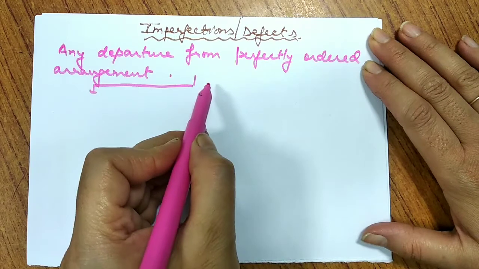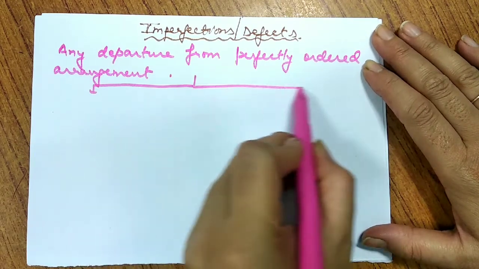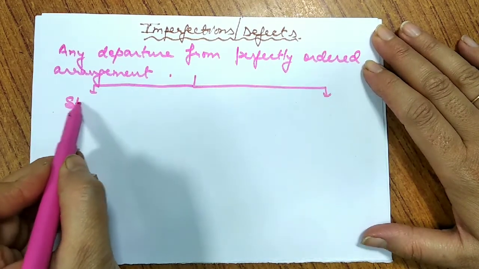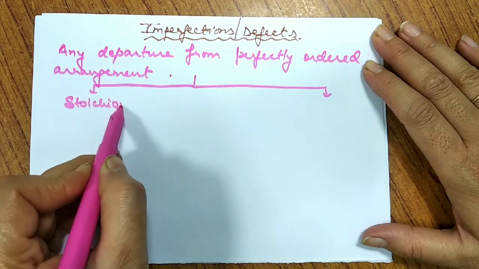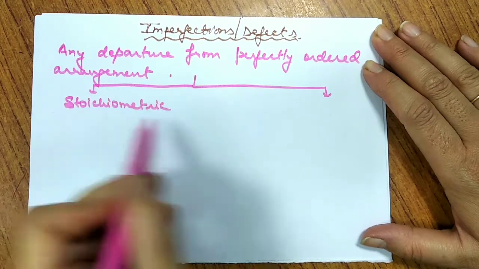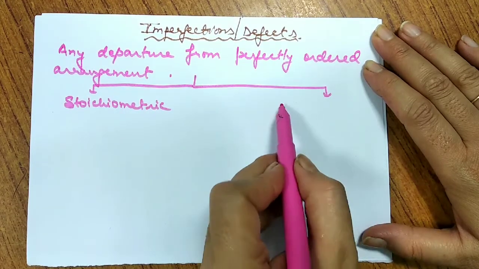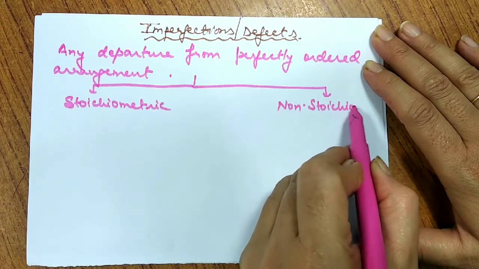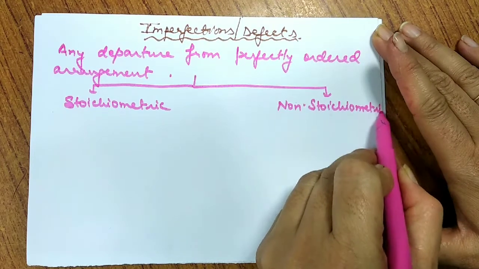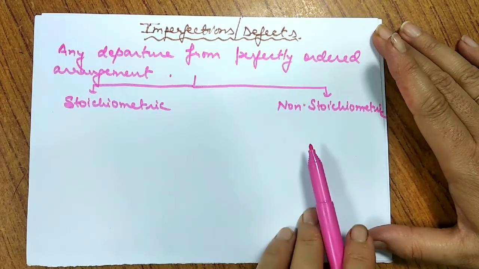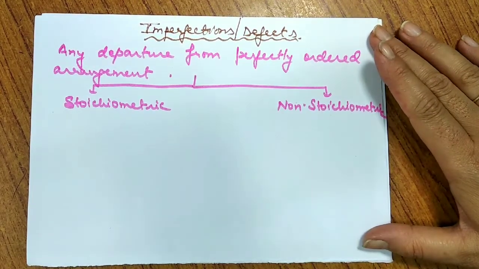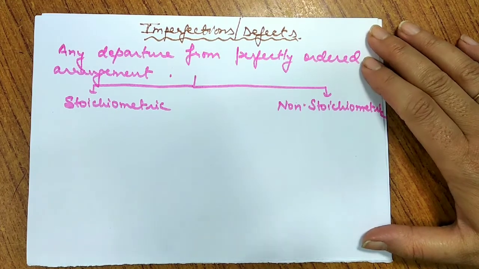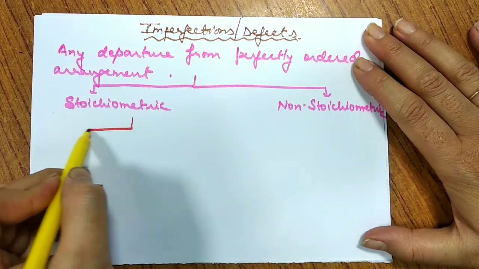So let's study about these defects or imperfections. First of all, these defects are classified majorly into two categories: stoichiometric and non-stoichiometric defects. We'll further categorize these stoichiometric defects into two categories.